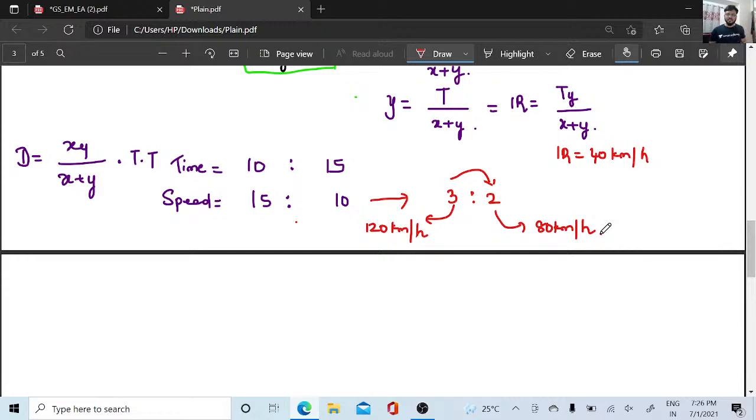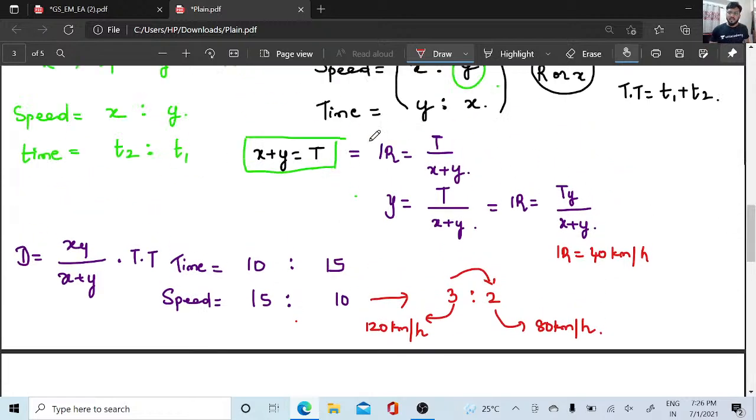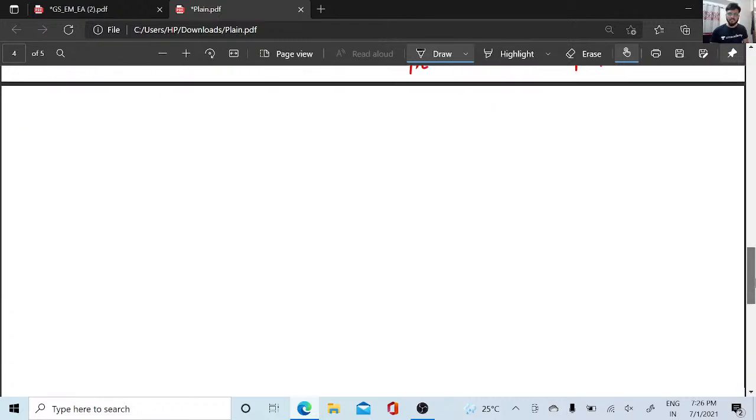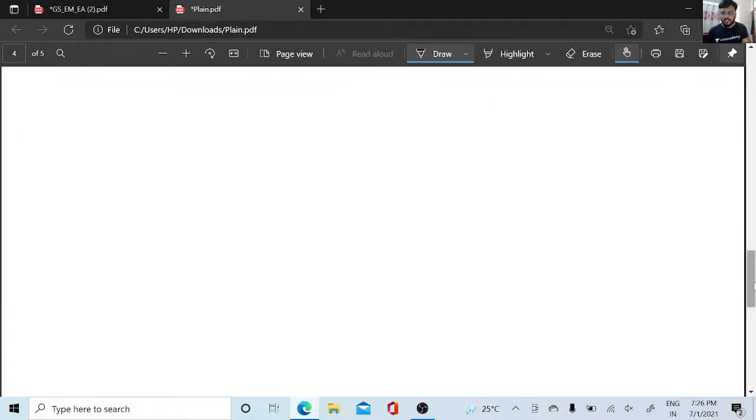Yes or no? If the time is given, you don't have to find out the distance and all, and find out the time there, right? Directly you can use the ratio concept and find it out. Okay, you don't need to do all this. Just use the ratio concept here. That's it. So you can also find out the actual distance, this distance and all.